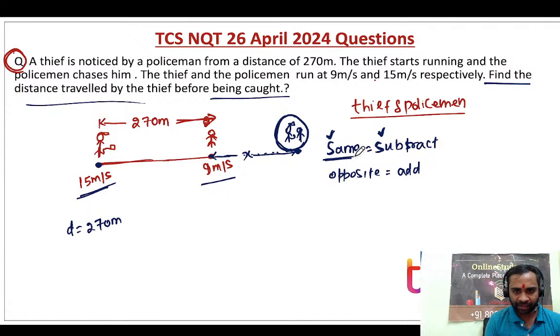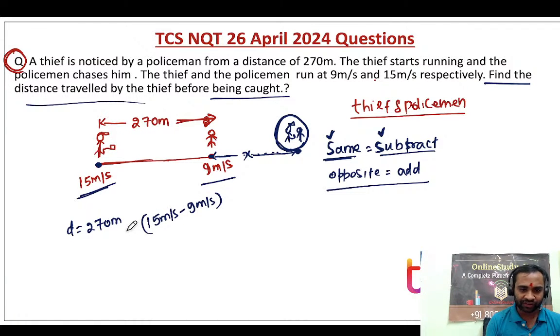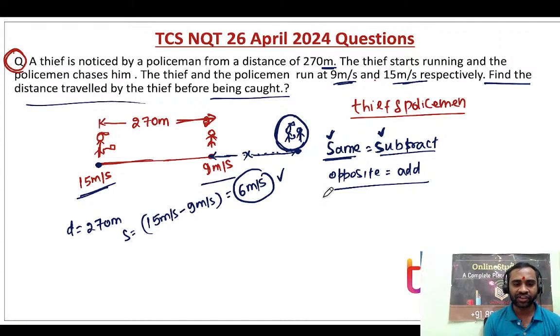So S for same: if they're moving in the same direction, subtract the speed, and if they're moving in opposite direction, then please add the speed. Now, moving in same direction, so 15 meter per second minus 9 meter per second. You also have to check the unit. If they have given meter per second, then it is very good. If not, then we have to convert into kilometer per hour. So the speed we got is 6 meter per second.